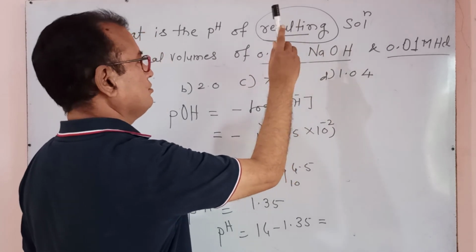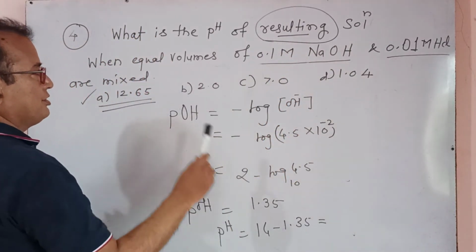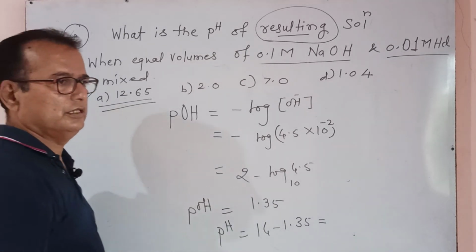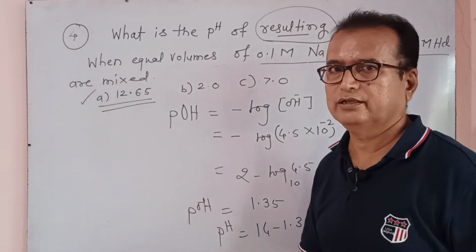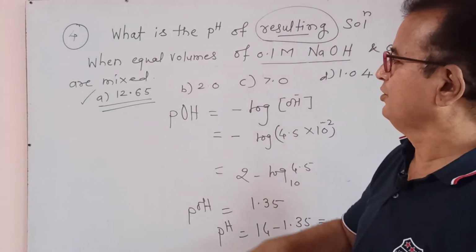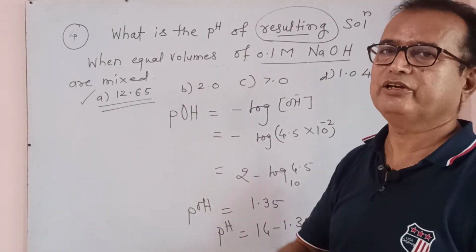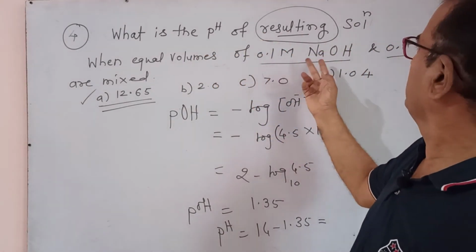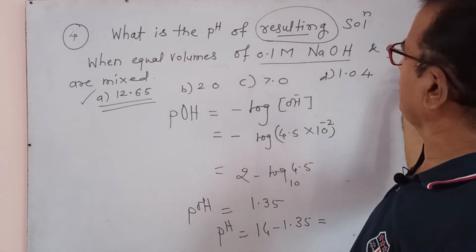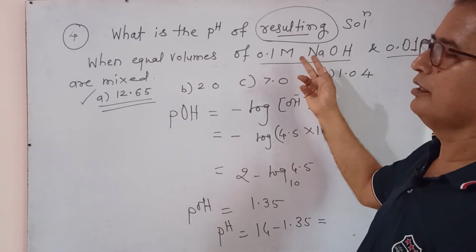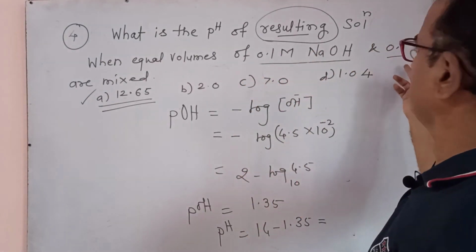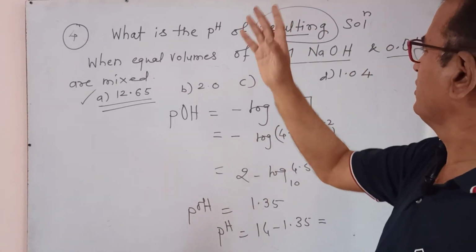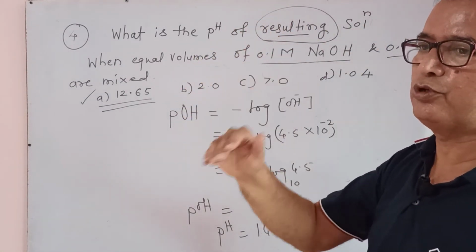The resulting solution is not neutral, so its pH becomes more than 7. You can do this directly also; you don't need to do this much calculation. It is not necessary to calculate this. I am giving you this type of calculation, but what is the pH of the resulting solution? When NaOH and HCl are mixed with each other, the NaOH having more concentration and HCl having lower concentration, the resulting solution is basic, and basic means pH is more than 7.